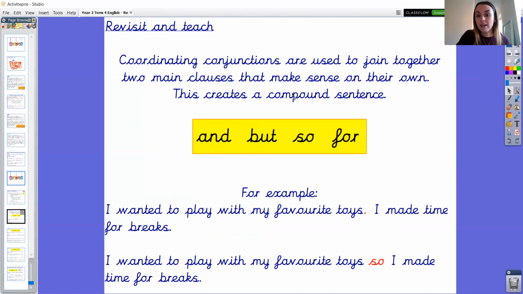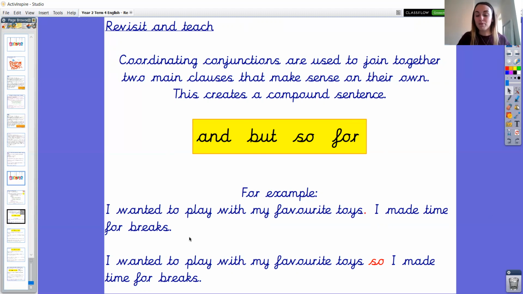So that's really key information that we need to keep hold of. The main clauses must make sense on their own. So either side of the conjunction, we have a simple sentence that makes sense on its own. Here's an example. I wanted to play with my favourite toys. Full stop.